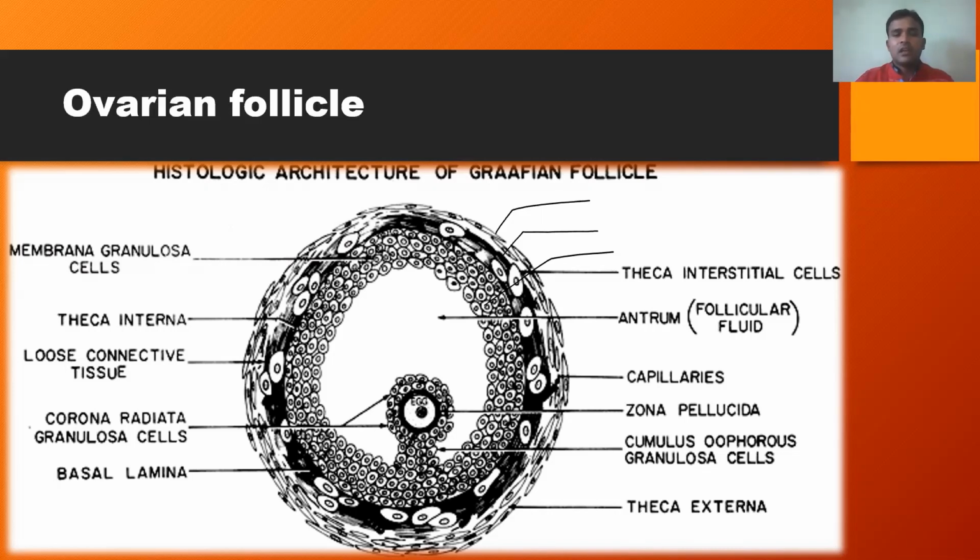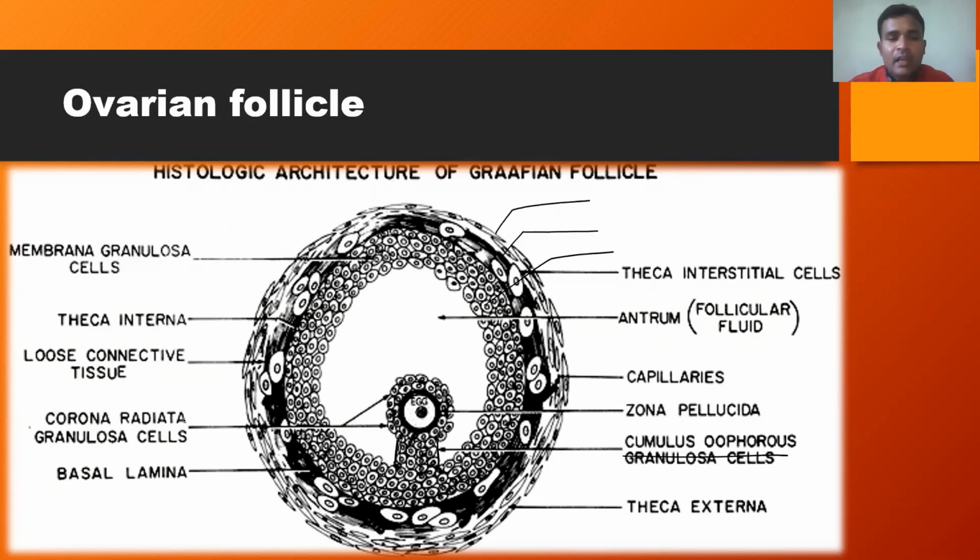Here you can see the granulosa cells, and internally there is a stalk-like structure called the cumulus oophorus. This cumulus oophorus holds the female gamete, that is the egg cell. In human beings, in this Graafian follicle, the egg is found in a secondary oocyte stage, which means it is yet to complete the second meiosis. Then there is a layer called the corona radiata.